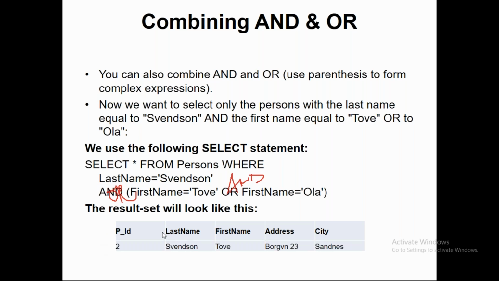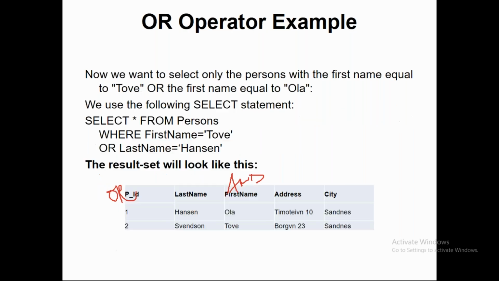I have one doubt on that. The first name is Tove and first name is Ola. Isn't it showing both the records for this AND condition? No. Because those two conditions should be true with at least one single record. And the concept of two first names for a person will not be acceptable. So that's why you will not get any outcome.